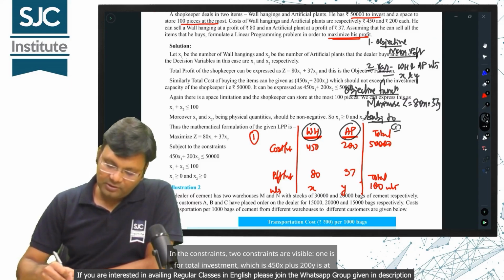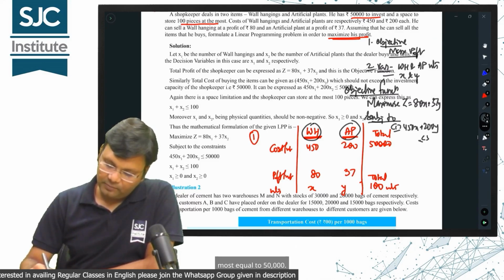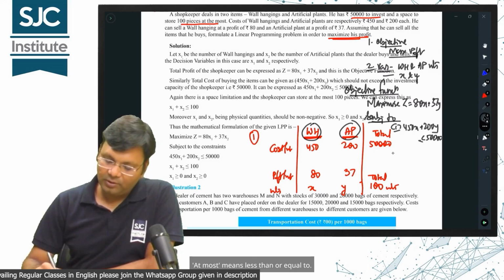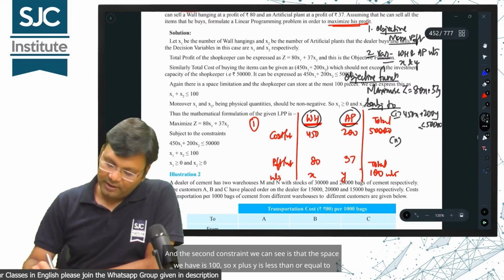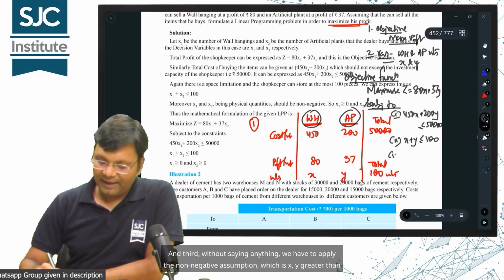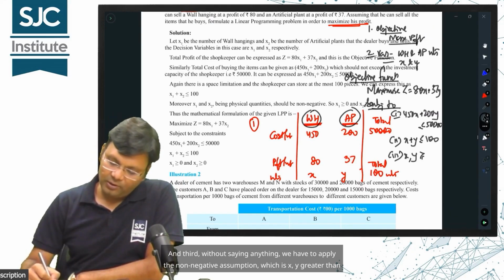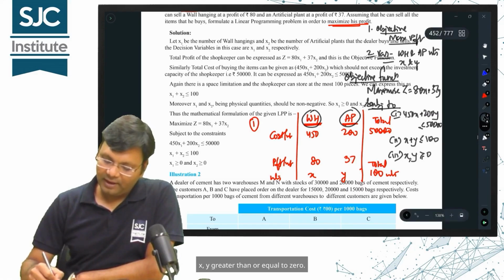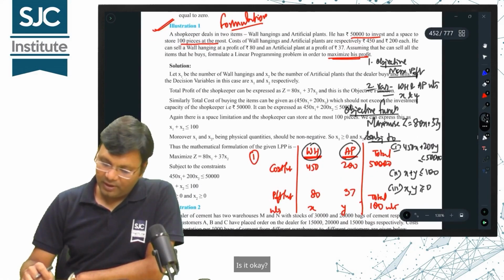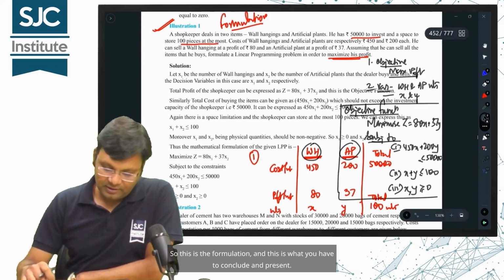In the constraints, two constraints are visible. One is for total investment, which is 450x plus 200y is at most equal to 50,000. At most means less than or equal to. The second constraint is that the space we have is 100, so x plus y is less than or equal to 100. And third, without saying anything, we have to apply the non-negative assumption, which is x, y greater than or equal to 0. Is it okay? So this is the formulation, and this is what you have to conclude and present.